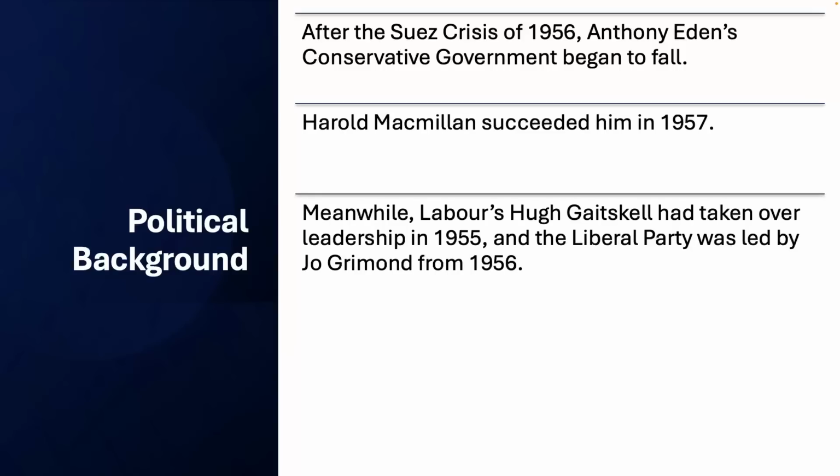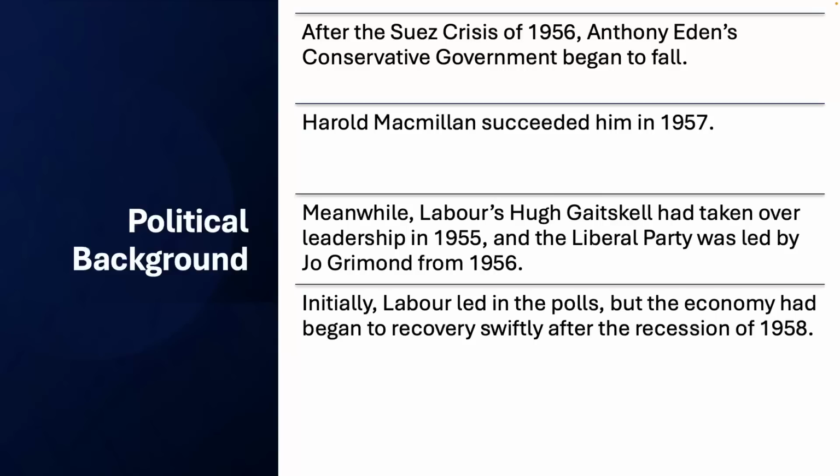In 1955, the Labour Party is still split between the Bevanites and the Gaitskellites. And you also have the Liberal Party, which is still coming up in third place, a relatively small percentage, but still enough to maybe even take some seats away from the Conservatives or the Labour Party in some areas. The Liberal Party is led in 1956 by Joe Grimond.